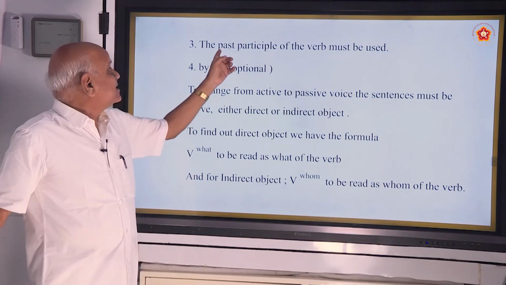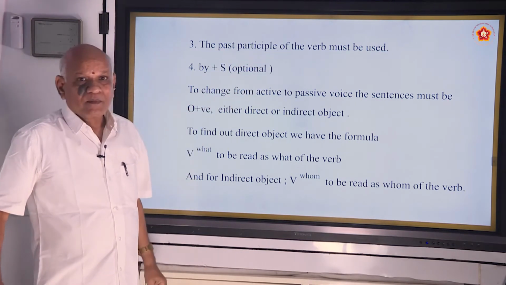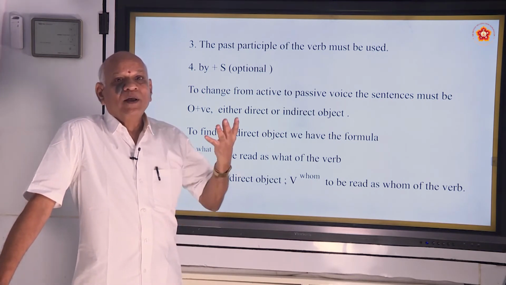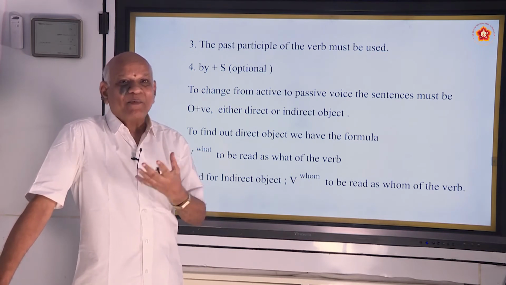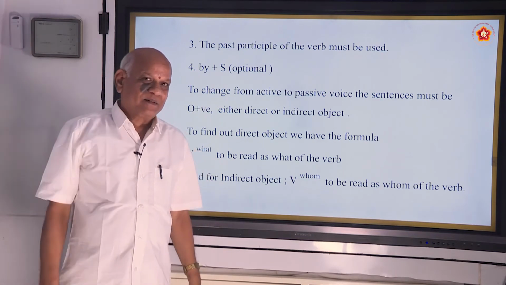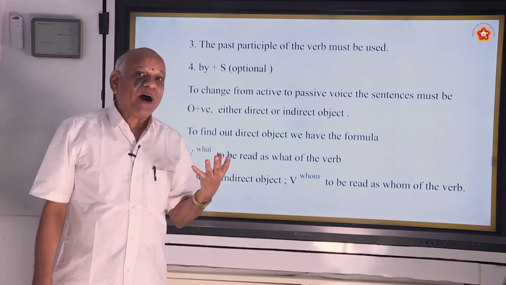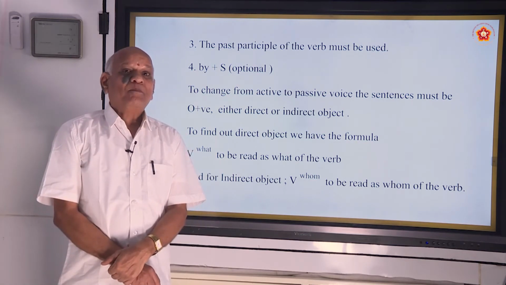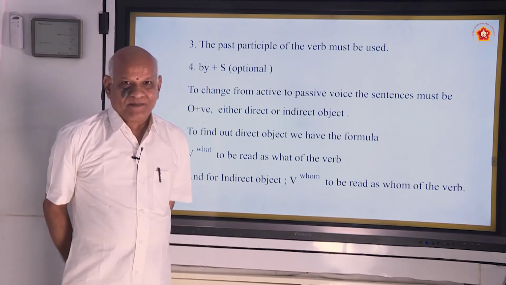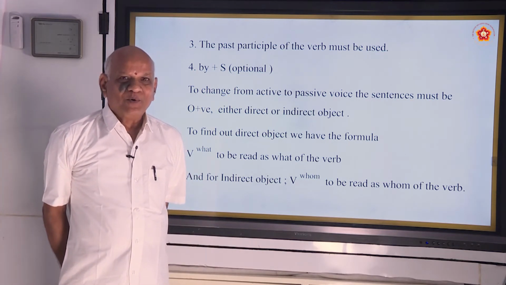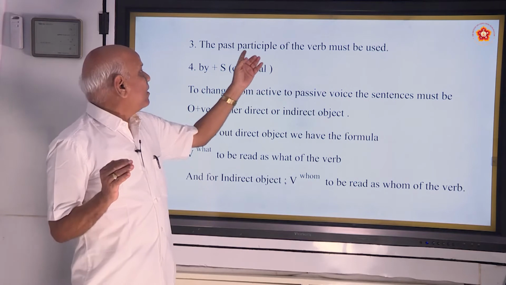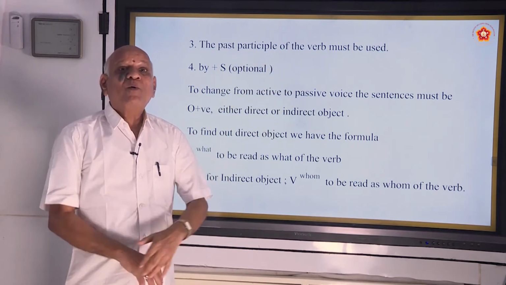What is step 3? Past participle of the verb. So for past participle, you should have all these things: go, went, gone; write, wrote, written; come, came, come; sing, sang, sung; drink, drank, drunk. Whatever comes in the third position, that is the past participle. And past participle is the pulse of passive voice. If you want to use passive voice, you should have the knowledge of the past participle of the verb.